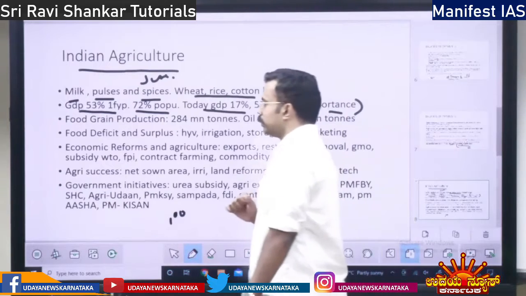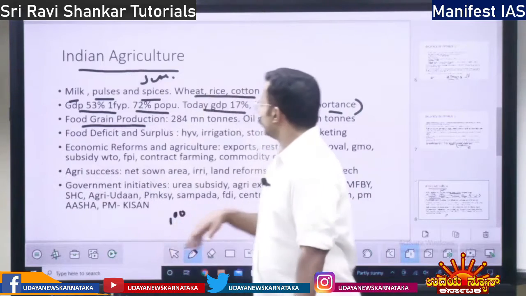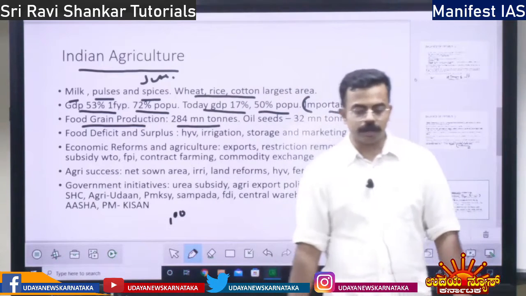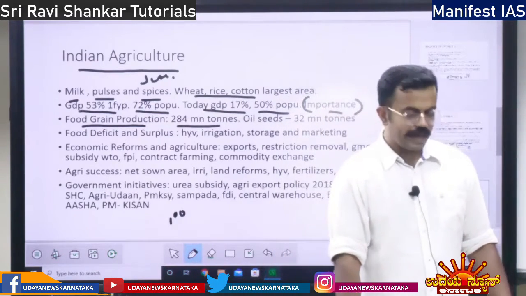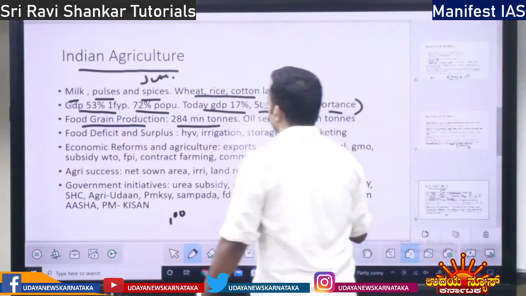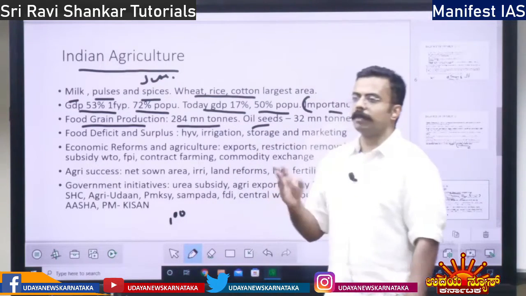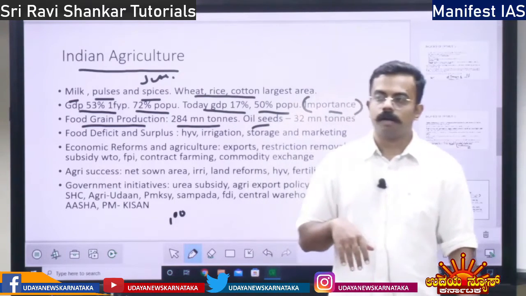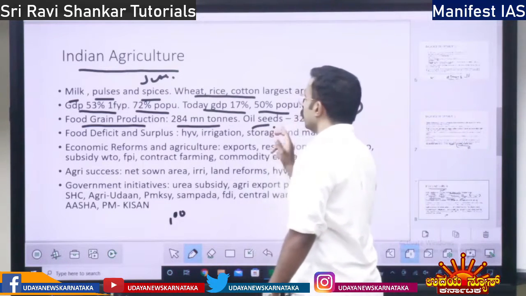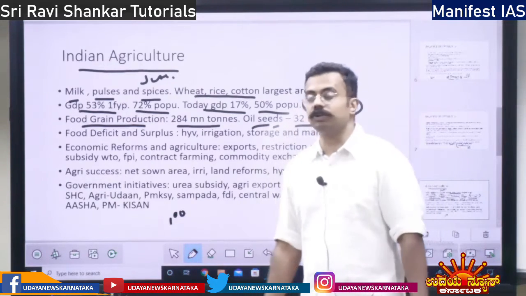So food grain production: India's food grain production is 280 to 284 million tons. What are the food grains? Rice, wheat, tur dal, urad dal, mainly rice, wheat, ragi, all those things. Oil seeds, what are oil seeds? Mustard, sunflower, castor, sesame, groundnut, all these are oil seeds. 72 million tons.